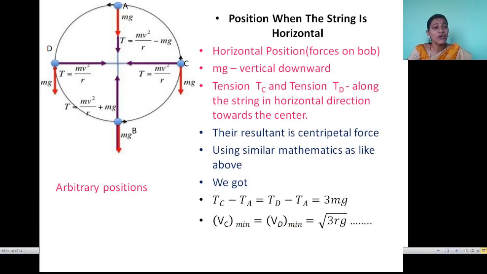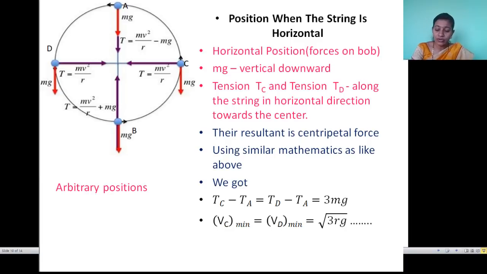The tangential component of weight is going to change the speed of the bob when it is revolving in vertical circular motion. When the bob is revolving from bottom position to top position, its speed decreases, and when the bob is coming from top to bottom, its speed increases. So this way we completed the vertical circular motion of a bob when the bob is present at the top position, at bottom position, at horizontal position, and also we discussed the arbitrary positions.